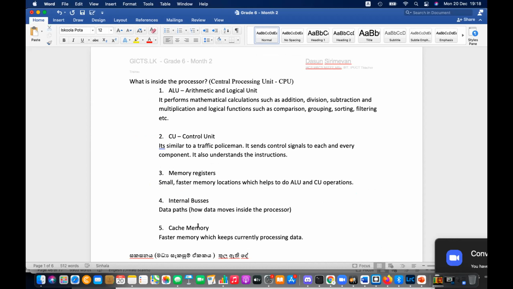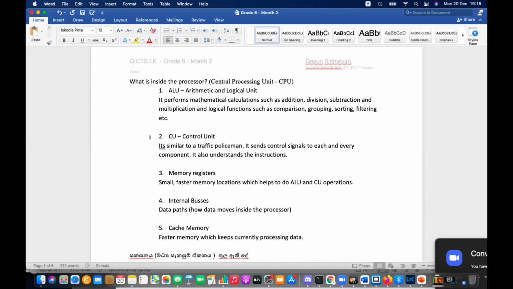So what is the internal bus? Buses are used for transportation generally. Through the internal bus, the data inside the processor is sent here and there. Within these components, data must go to different places, from memory to cache memory, registers to cache memory, registers to ALU, ALU to CU, CU to cache memory.